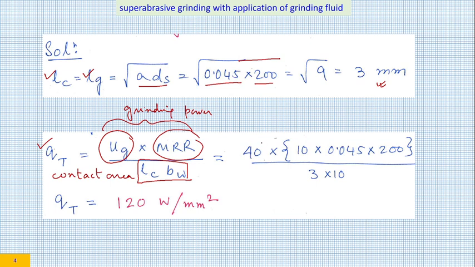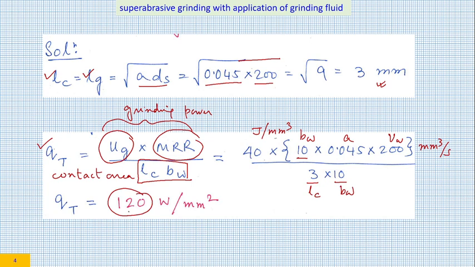So this is 40 joule per millimeter cube. This is Bw. This is a. This is Vw. Whatever is there in the second bracket will come out in millimeter cube per second. This is joule per millimeter cube. So the numerator would be nothing but joule per second or watt. This is once again Lc, and this is Bw. So the whole thing comes out in watt per millimeter square, and this is a large number.